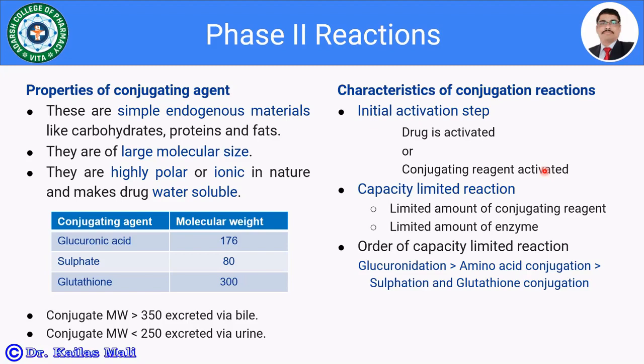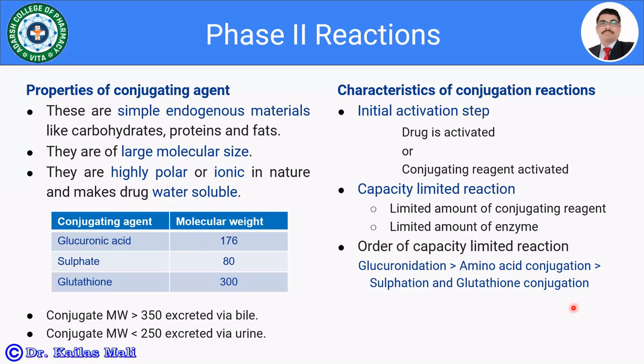As all these conjugation reactions are capacity limited reactions, the system is going to be saturated, as a limited amount of conjugating reagent is present, or it may be due to a limited amount of enzyme. So in the order of capacity limited reactions, most of the drugs are going to follow glucuronidation. So the maximum number of drugs are going to be eliminated from the body by glucuronidation, then amino acid conjugation, then sulfation and glutathione conjugation.